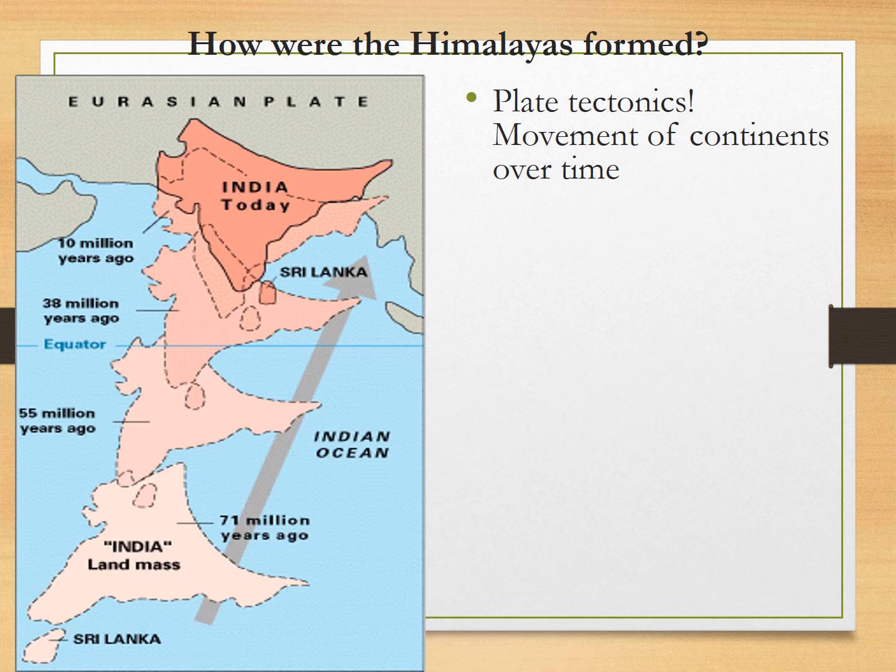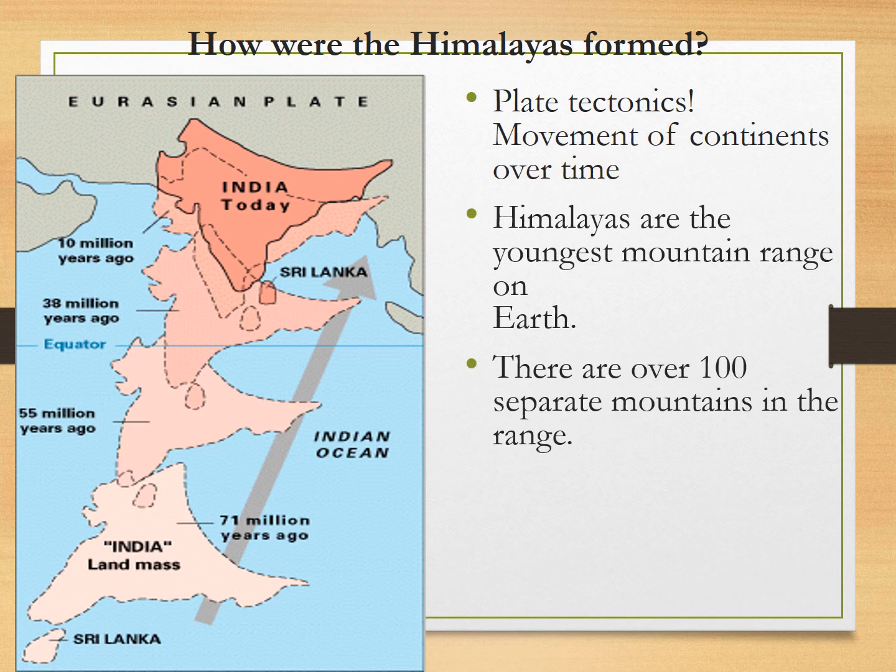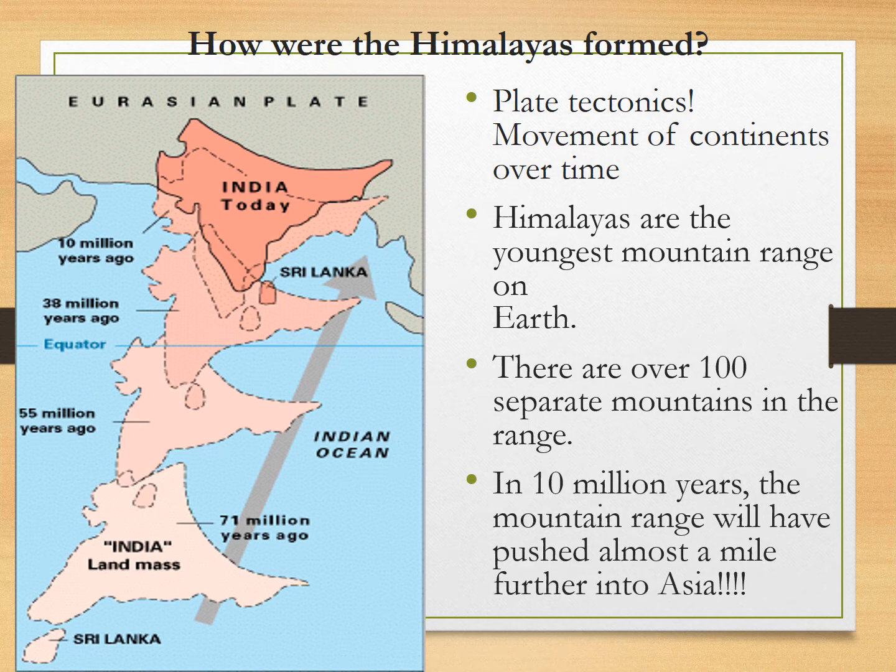Think of the world as kind of having a bunch of different, let's think of dinner plates sitting on it that are all kind of touching each other and they're always shifting and moving around, trying to shove each other out of the way. Well, India used to be its own floating island, okay, a little small continent thing like Australia. Then slowly over time, it moved northward and it crashed into Eurasia, crashed into what is China and Kazakhstan and those countries up there above it. And when it crashed into it, it started this process of forming these mountain ranges.